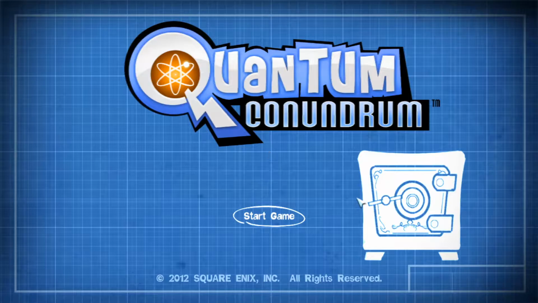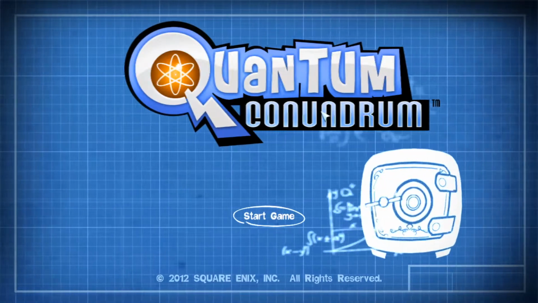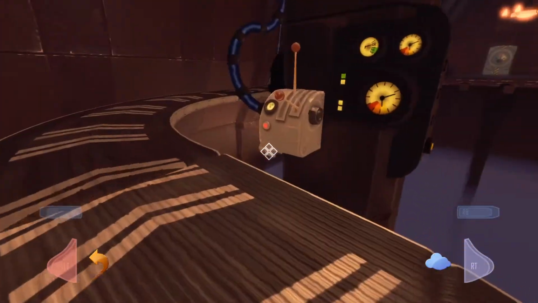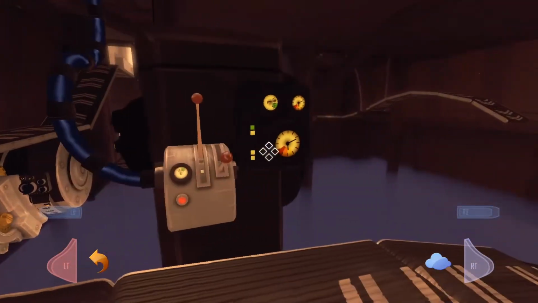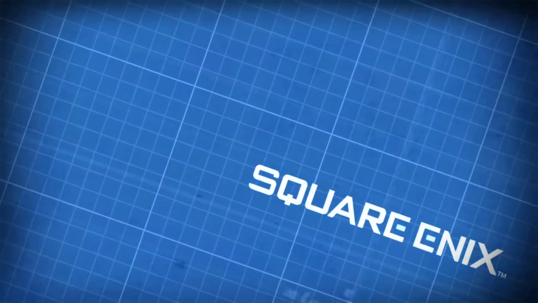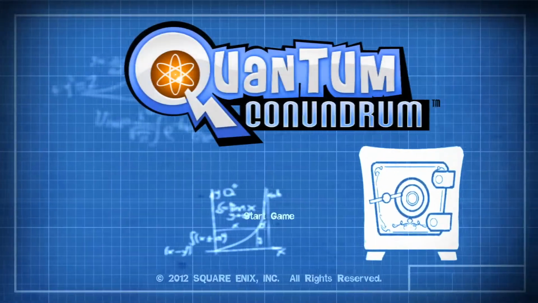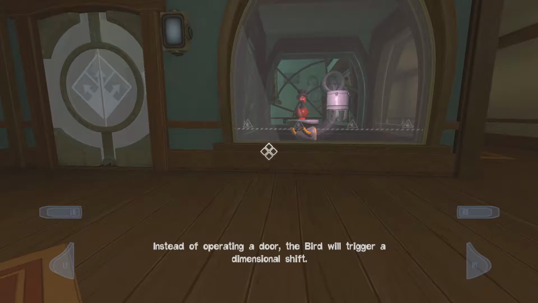Today I will be reviewing Quantum Conundrum and its links with physico-mechanical reasoning and problem solving. I will also talk a bit about spatial navigation, as the game shows us a type of visuospatial reasoning we have not seen before. Quantum Conundrum is a single-player, first-person platformer puzzle game, developed by Airtight Games, published by Square Enix, and designed by Kim Swift. It was released for Windows in 2012, and that's the version I'm playing for the review.